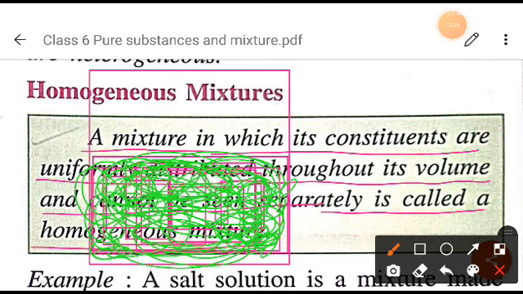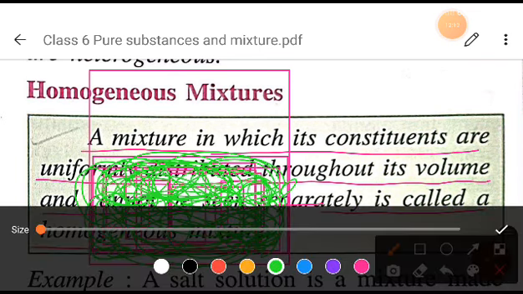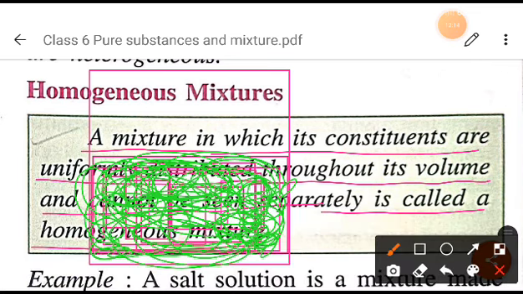Now if we are asked to taste this sugar solution, when you taste it from this side, or this side, or from anywhere, you will get the same taste, right? I hope you are understanding what I mean to say. Suppose we have taken a container, added water, and added sugar.